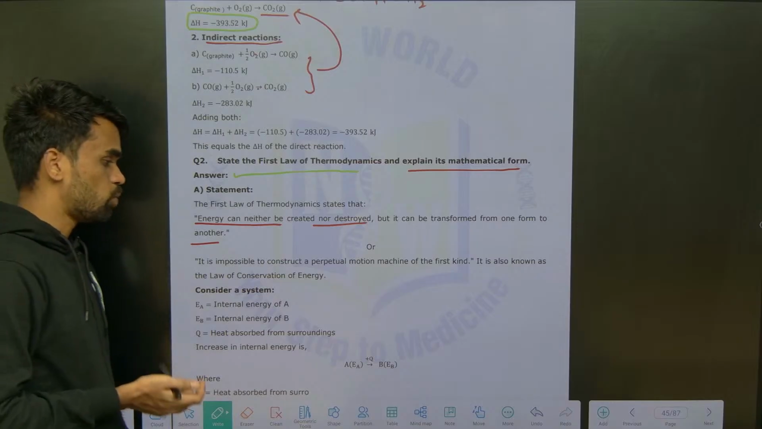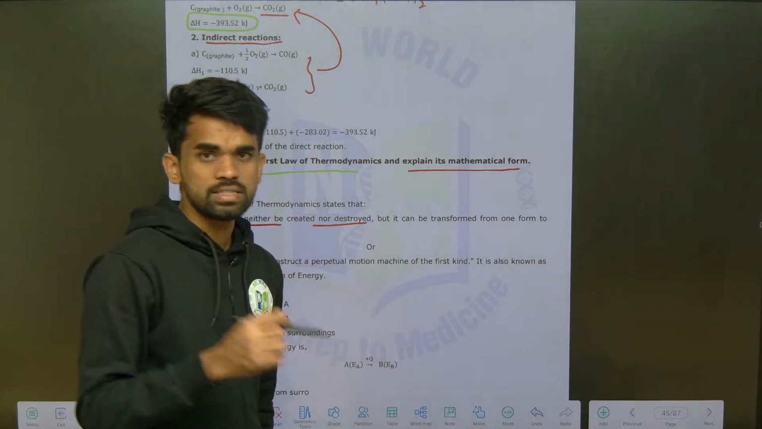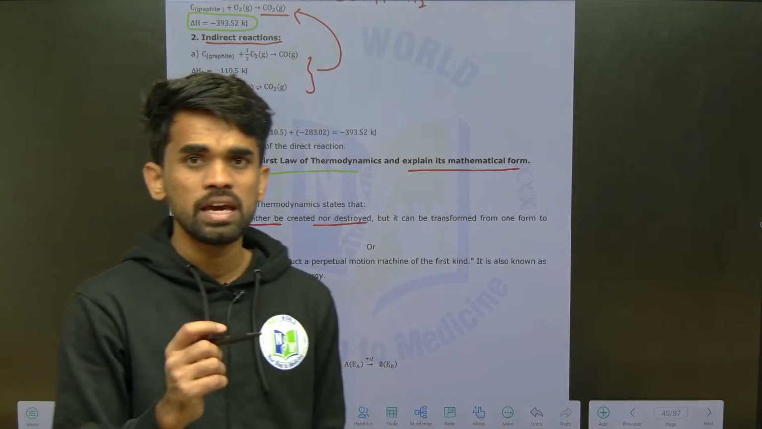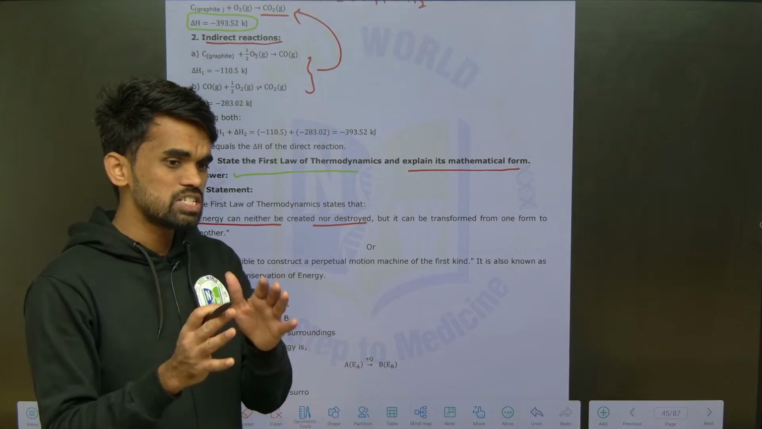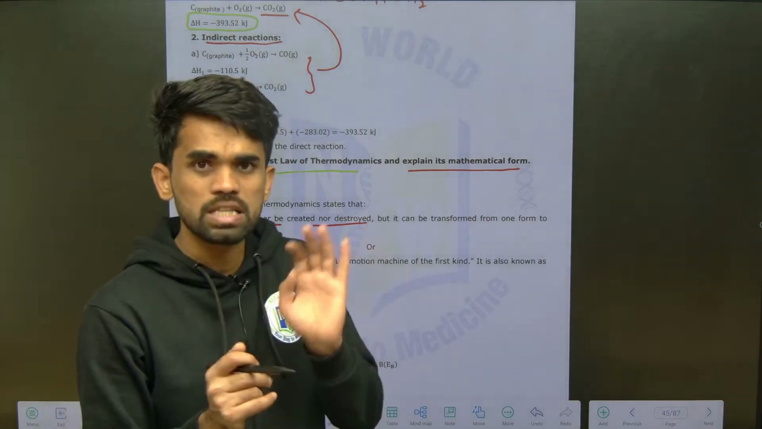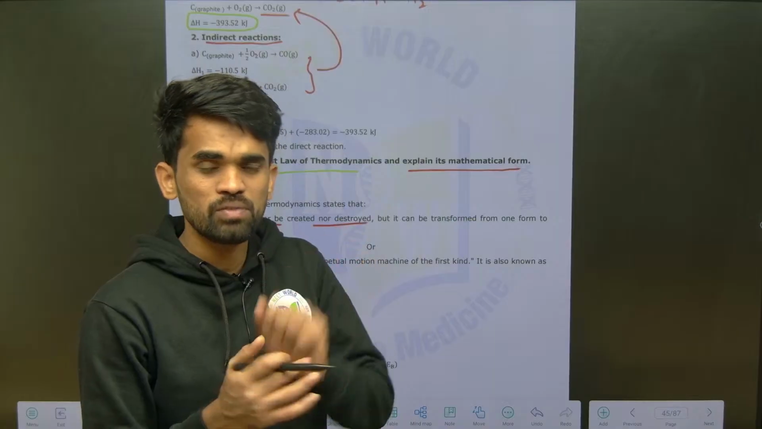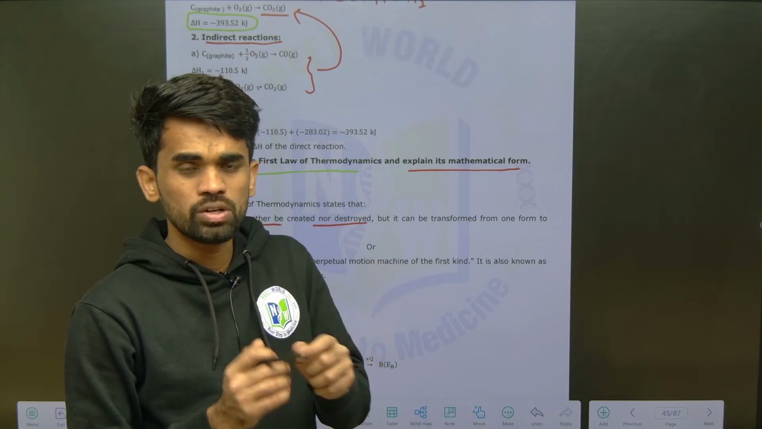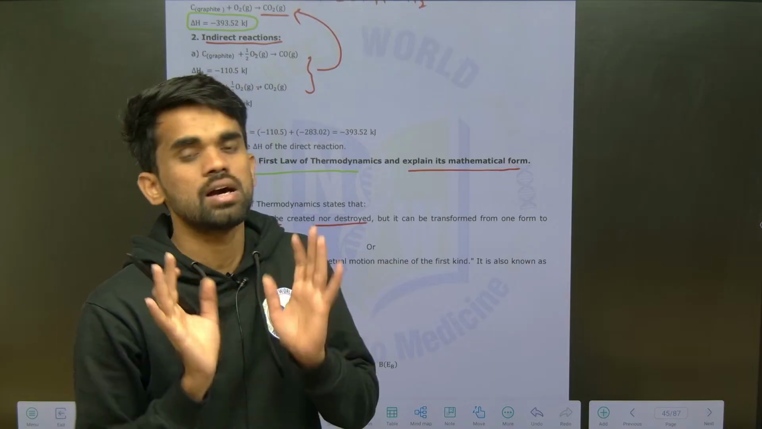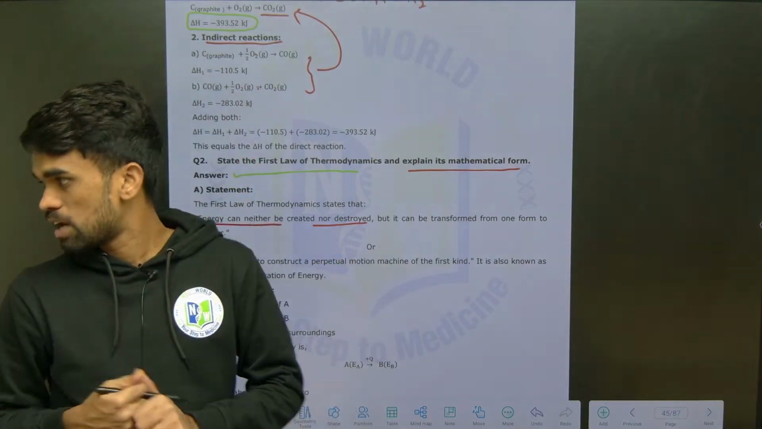So now remember, energy of the universe remains constant. What I am saying is, energy of the universe remains constant because in the universe energy can transform from one form to another form, it means convert from one form to another, but it cannot be created newly. So energy of the universe will remain constant. Remember this. This is the first law of thermodynamics.